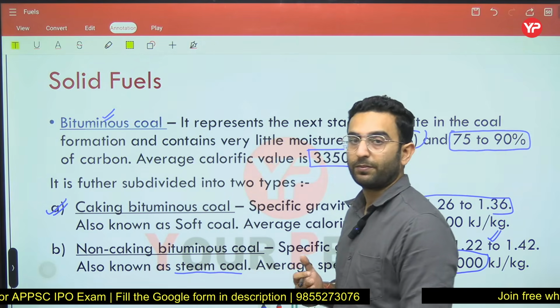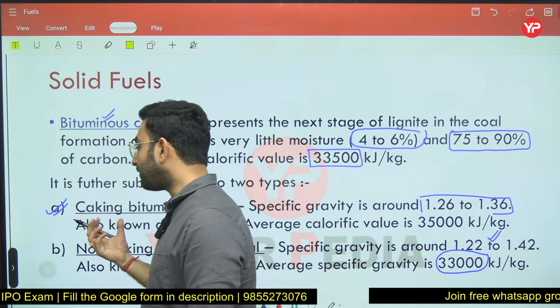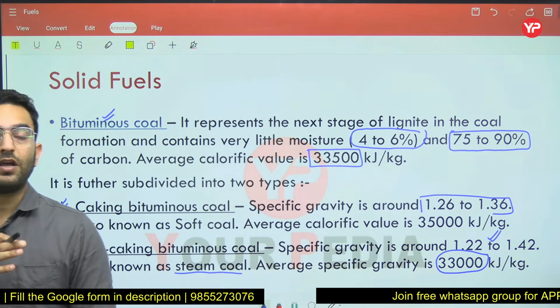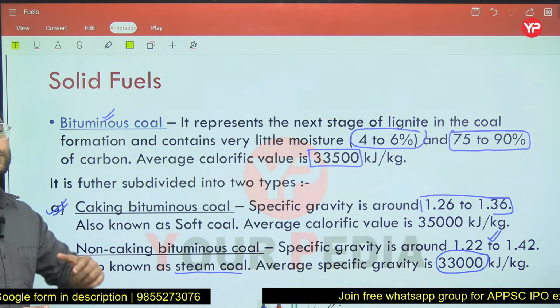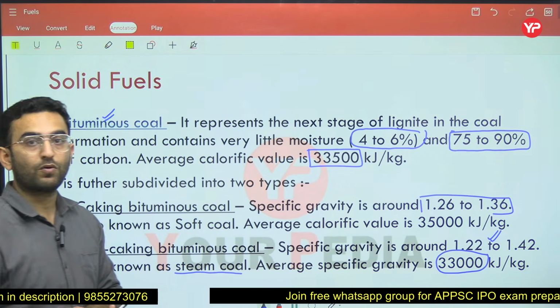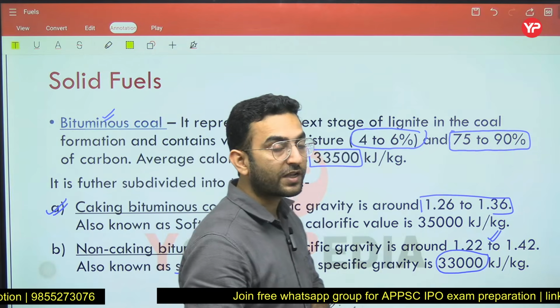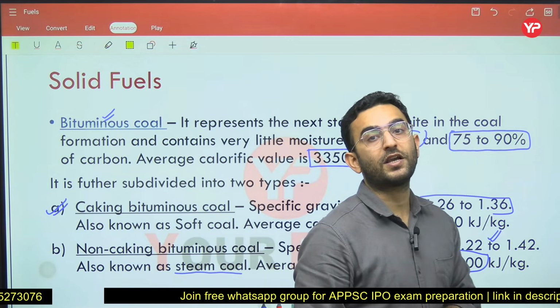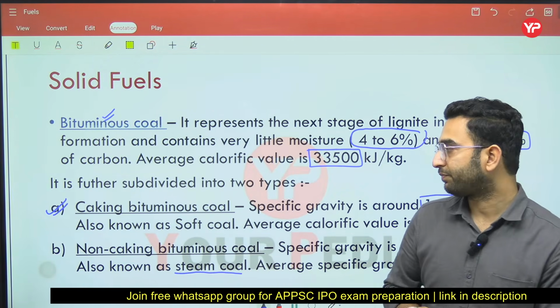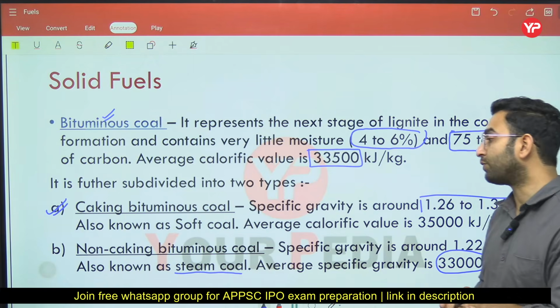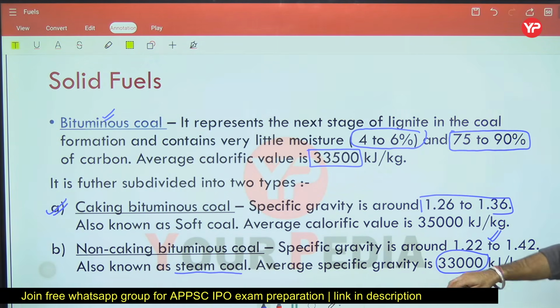Its calorific value is around 33,000 kilojoule per kg. If we talk about the applications, caking bituminous coal is generally used in furnaces, while non-caking bituminous coal finds its application in thermal power plants. Just remember all of these points. Now coming to the next part.